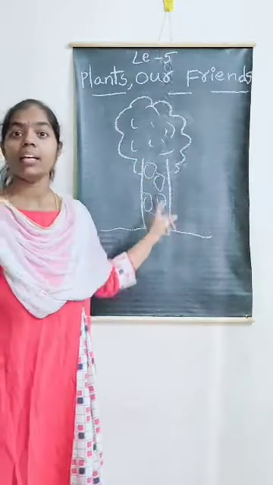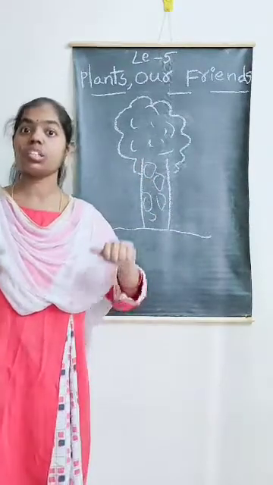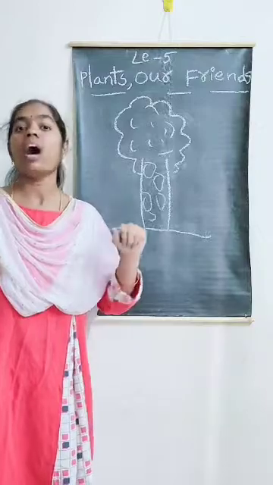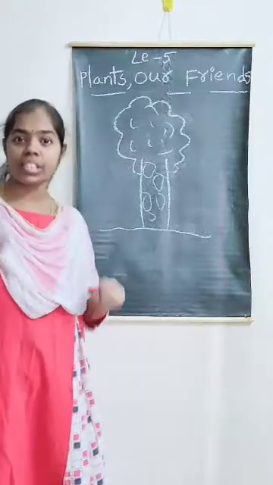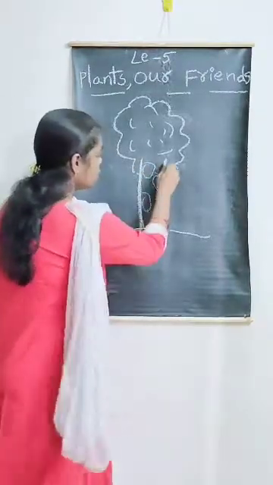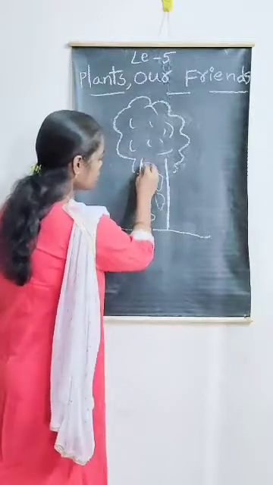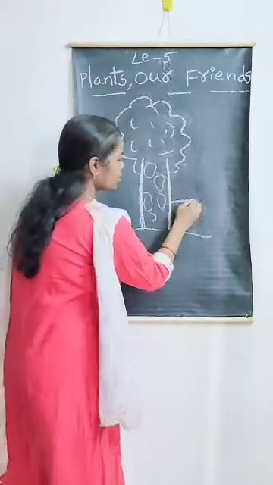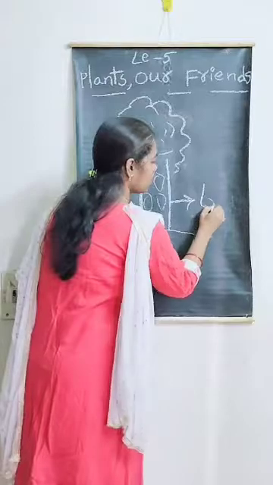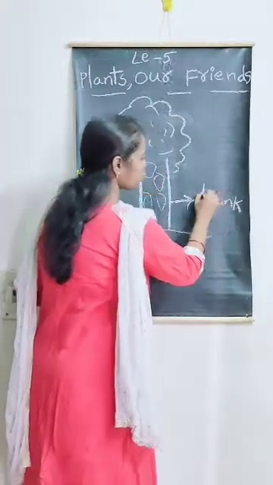A tree has a hard and strong stem. See how strong and hard this one is? This hard stem is called a trunk.